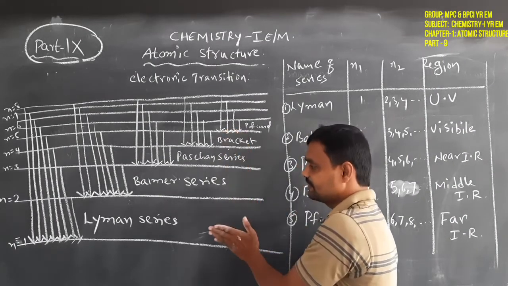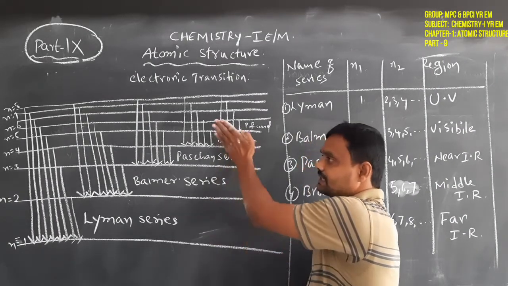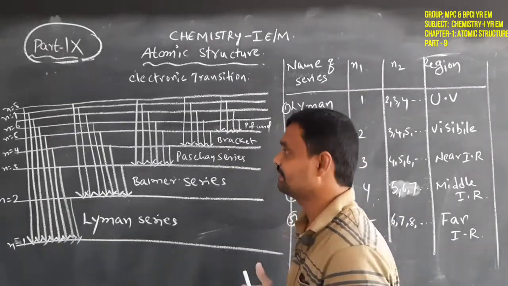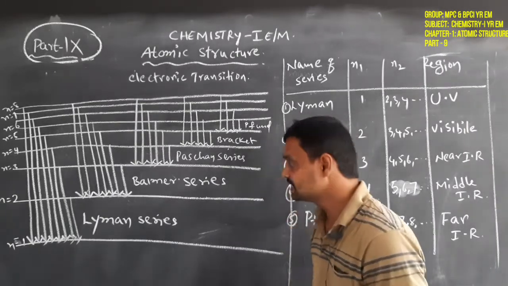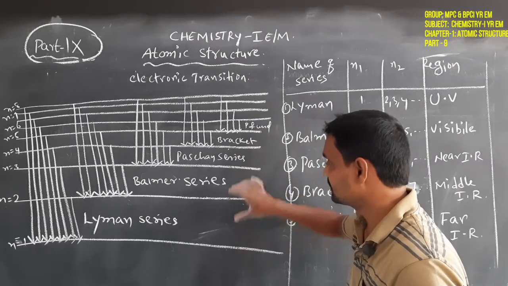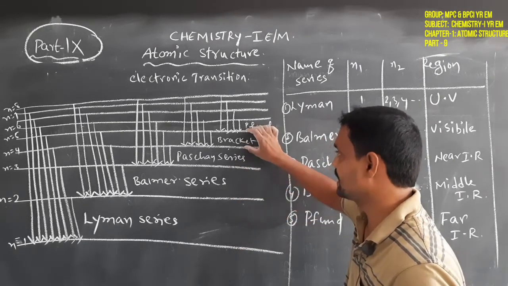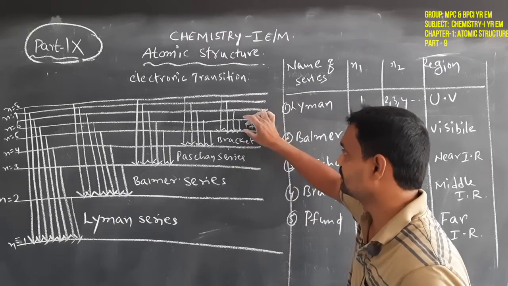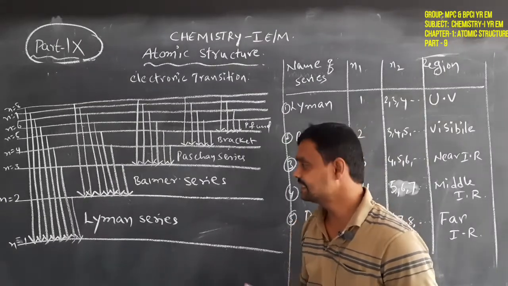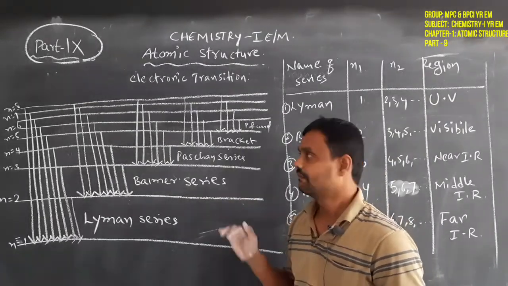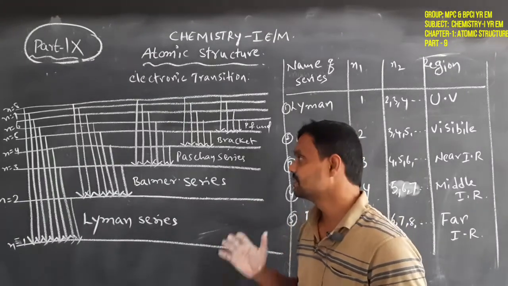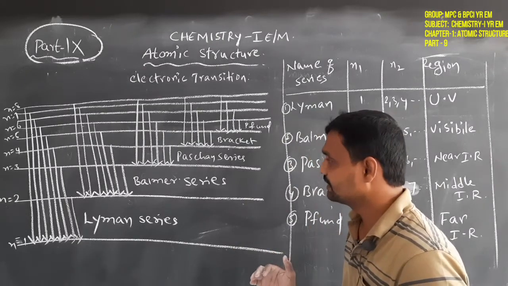That means when we move from lower to higher energy levels, the energy difference between the energy levels decreases. Due to that reason, here the gap will be more, and here the gap will be less. So that means the energy difference decreases between the energy levels. When energy levels increase, the energy difference decreases. So that is the diagram meaning.